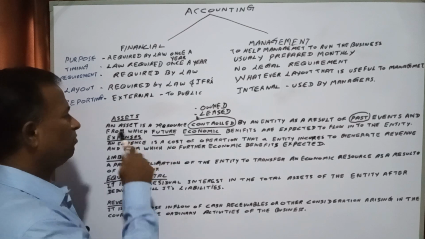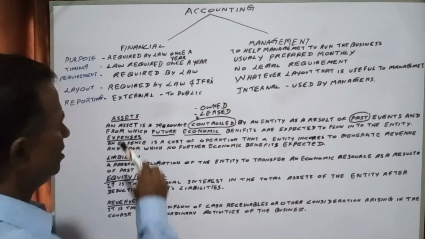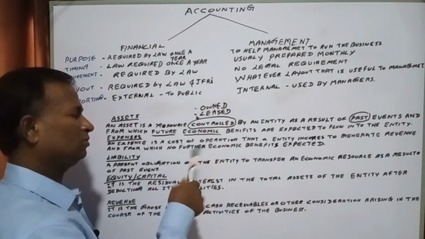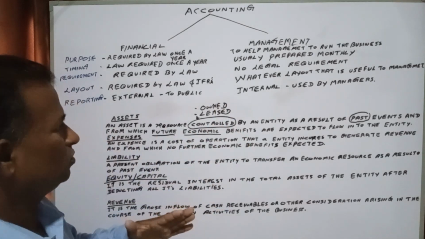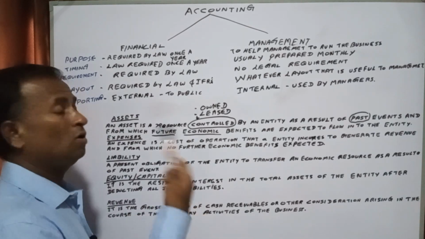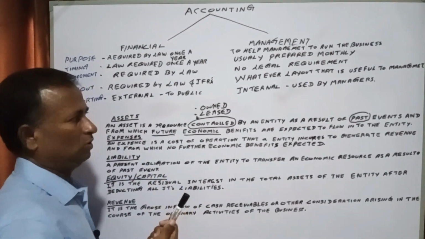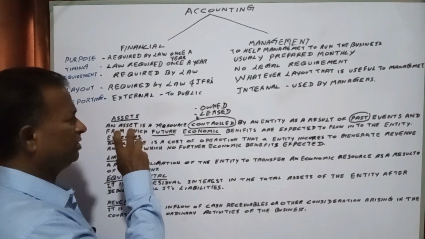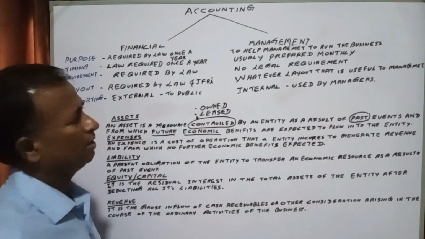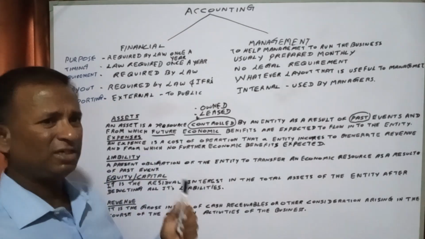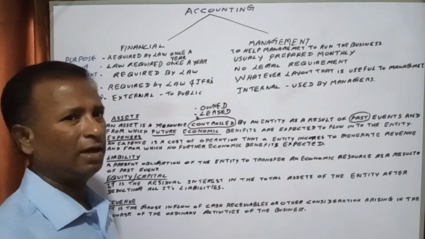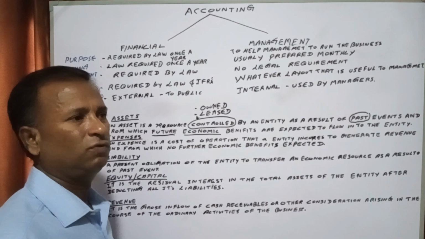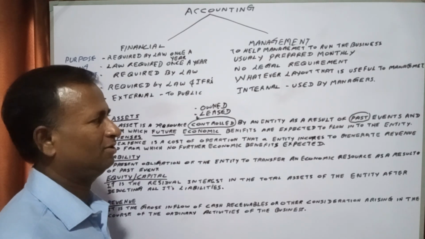If you purchased the machinery last year, that is an asset to the company, owned by you. You would have purchased it with your own cash, or you would have leased it. Anyway, that will be treated as your asset, and using that machinery you would have done a lot of production for your ordinary sales activities.